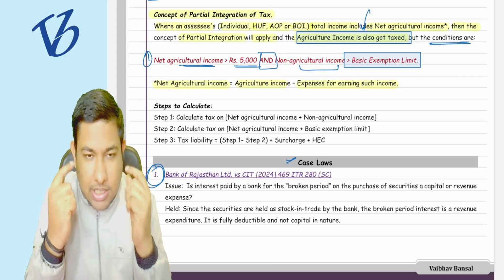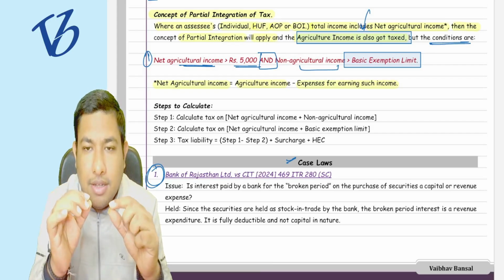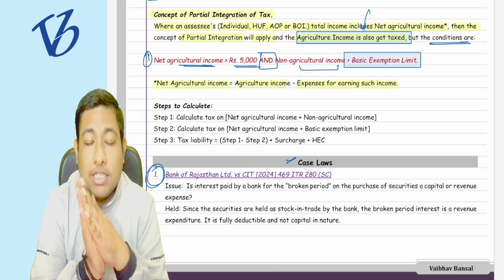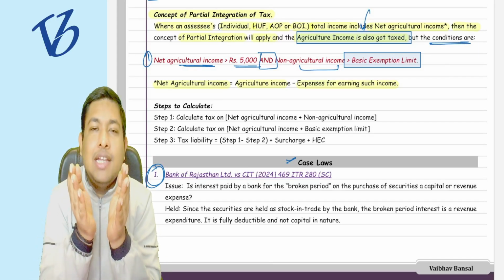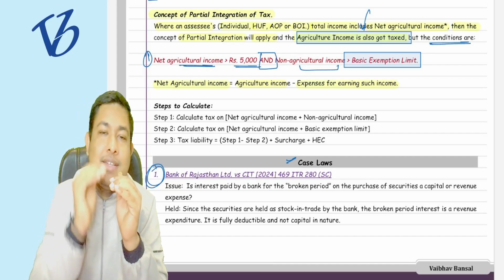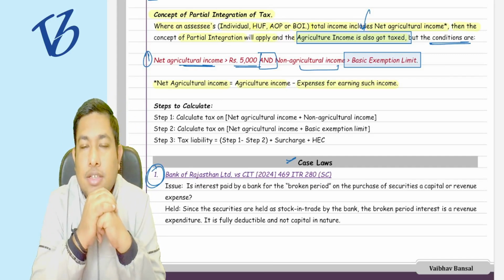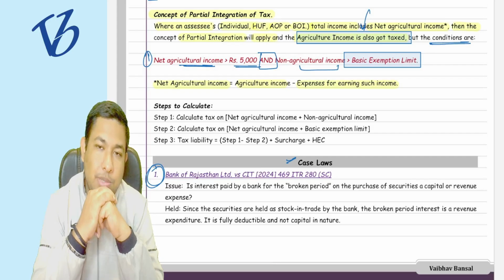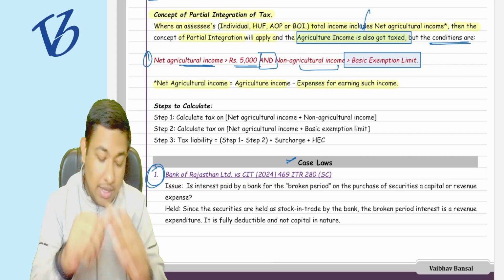Just repeat with me and listen to me very carefully. Agriculture income is not taxed under the concept of partial integration. But what we are doing is including the agriculture income so that your tax liability increases. So without adding the agriculture income, how is my tax liability going to increase? It will not. Okay, now see.